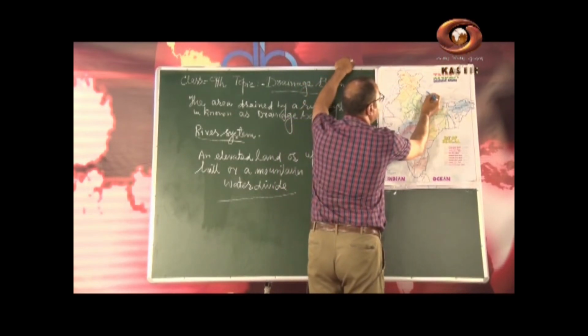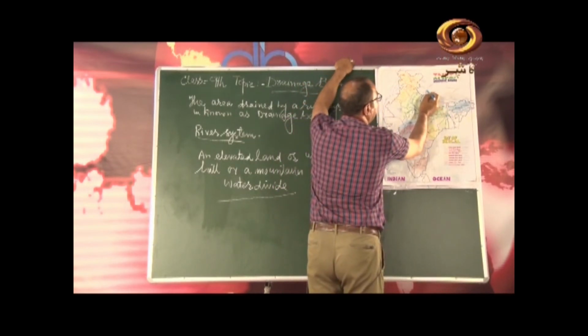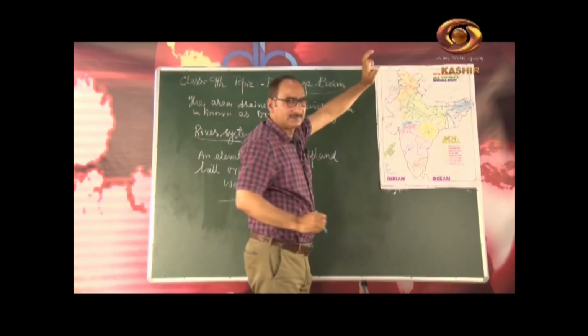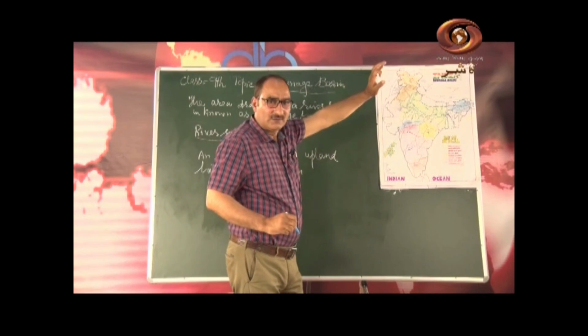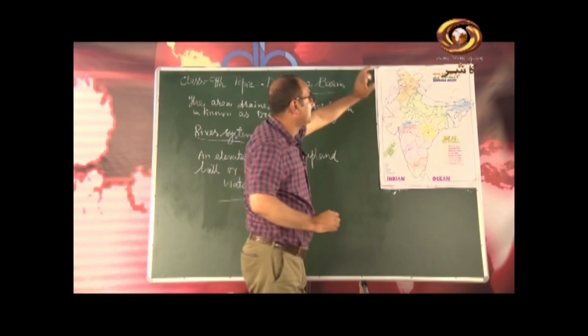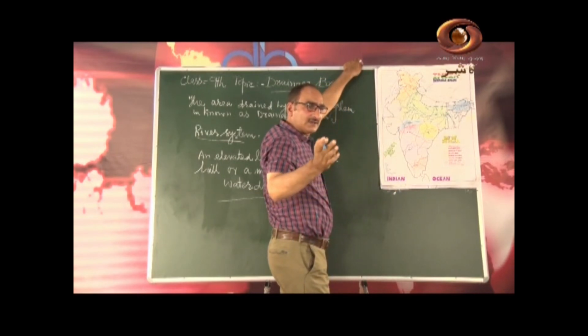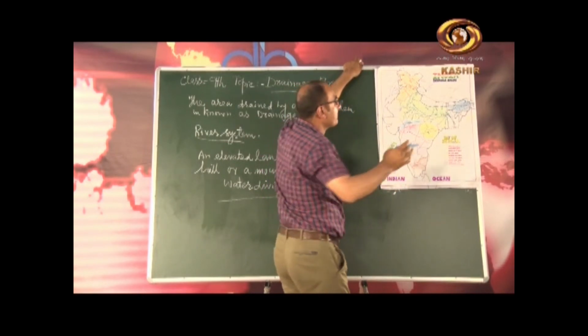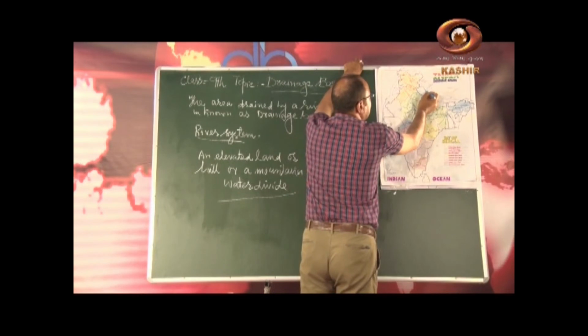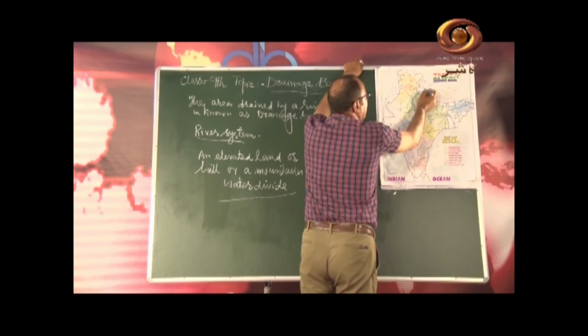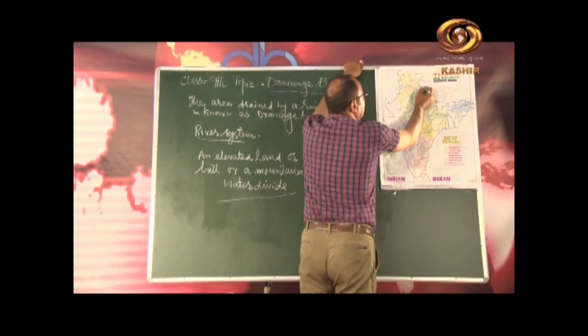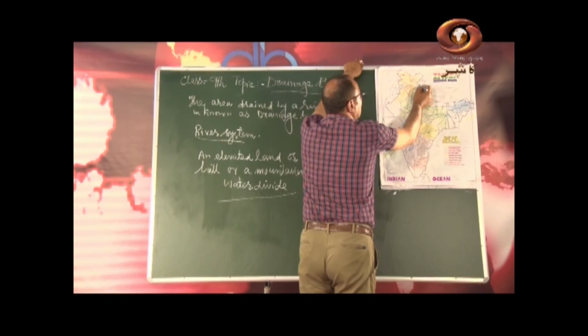This is Tibet, and here in Tibet, this is the Mansarovar Lake, in Tibet, which is the neighboring country of India. The Mansarovar Lake in Tibet is the source of river Indus. River Indus here, it moves here and enters J&K through Ladakh.